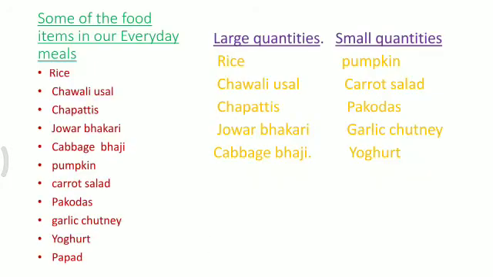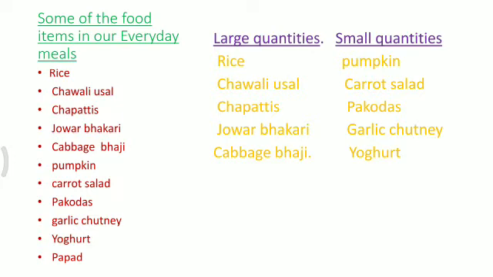Now you see some of the food items in our everyday meals, that is rice, chavli usil, chapatis, jawar bhakri, cabbage bhaji, pumpkin, carrot salad, pakoras, garlic chutney, yogurt, and papad. Which of these dishes are served with a large spoon and which with a small spoon?